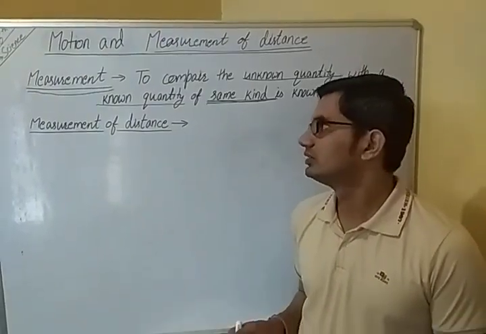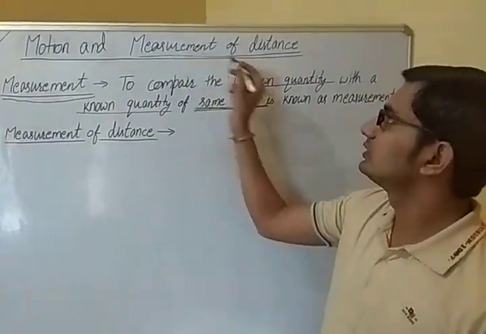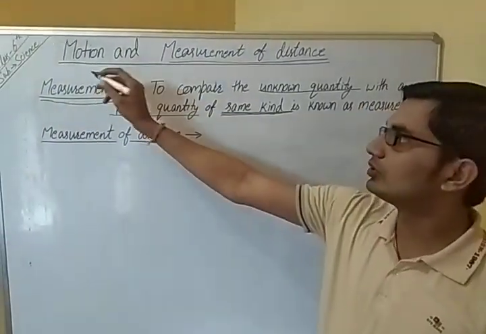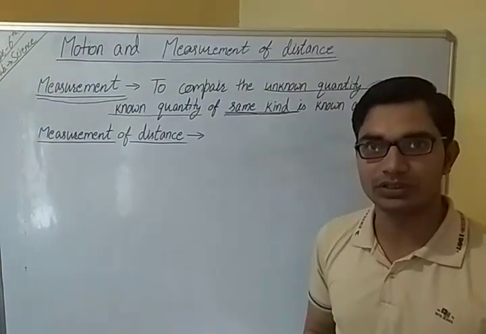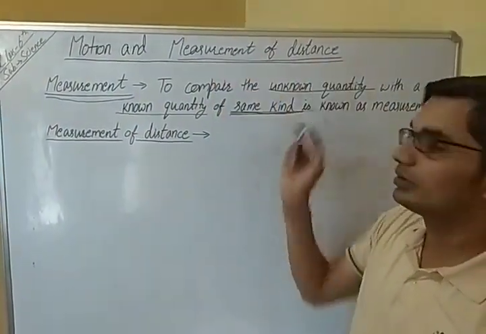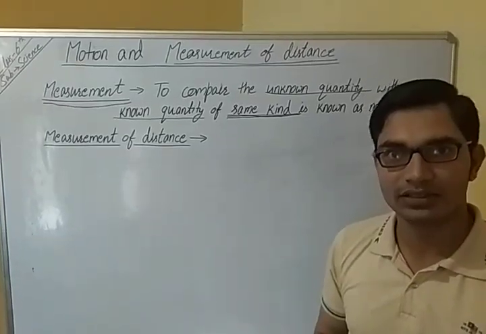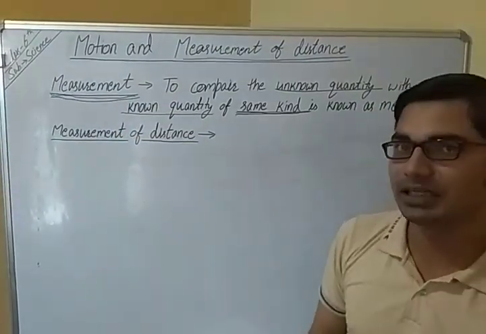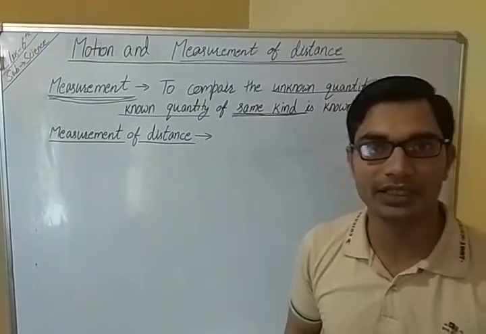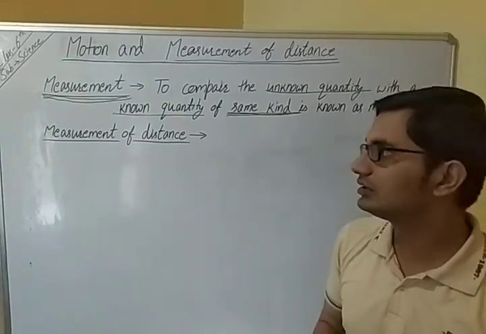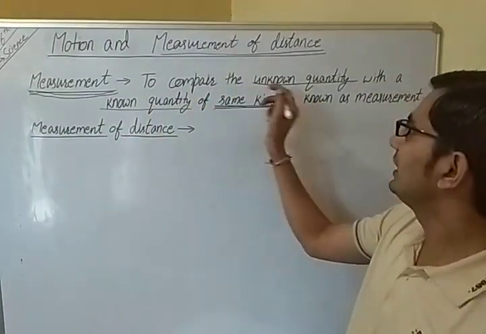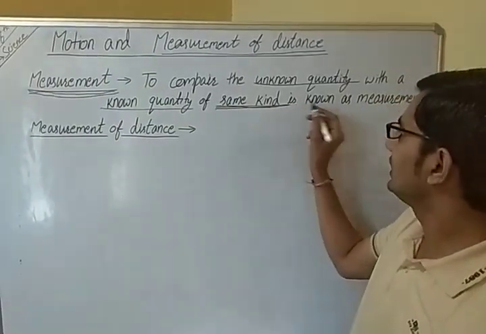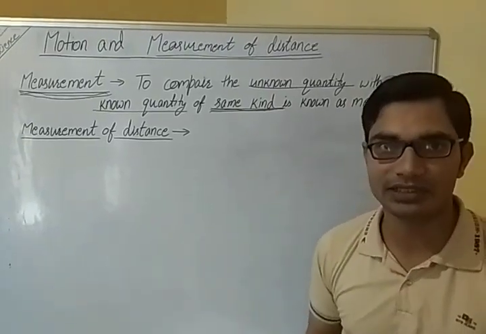Morning students. Today we will discuss the measurement of distances. In our last video we read about motion and types of motion. Now we will read about measurement of distances. So let's start. We will start from measurement. What is the meaning of measurement, or what is the definition of measurement? Measurement means to compare the unknown quantity with a known quantity of the same kind.